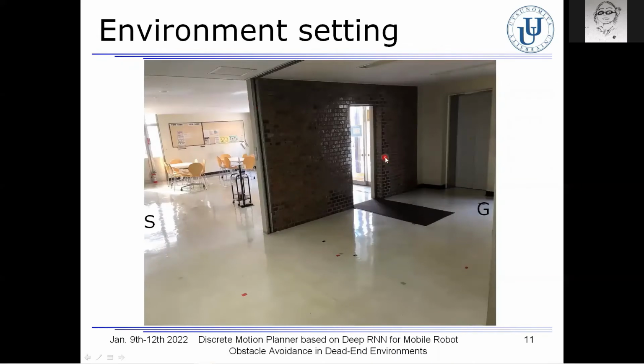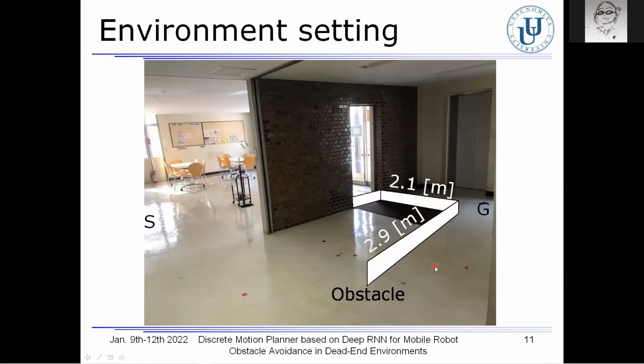We also examined the performance of the motion planners in another environment setting different from a corridor. In this environment, the robot autonomously moves from S toward G. For this purpose, the occupancy grid map for localization and motion planning was built beforehand. In this navigation experiment, however, this kind of L-shaped obstacles, colored white here, were newly arranged between S and G. So the robot based on a normal motion planner is trapped by this dead end around here.